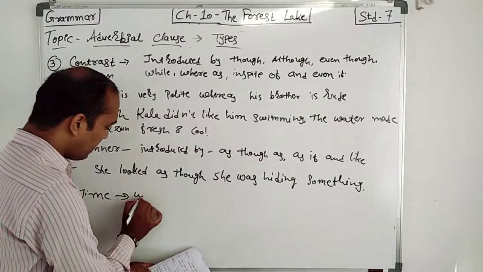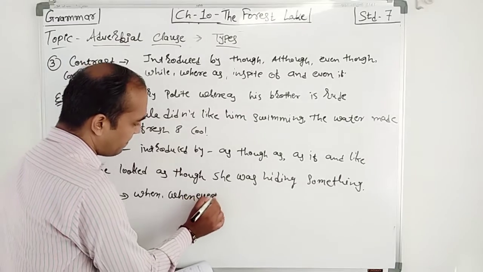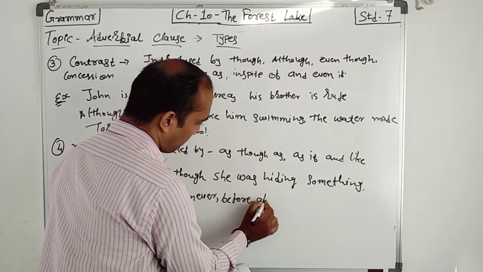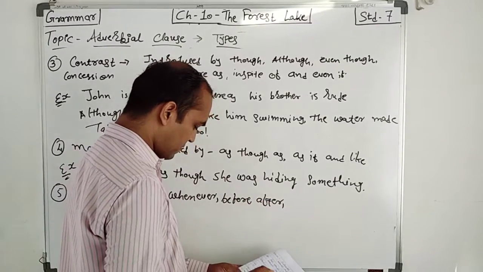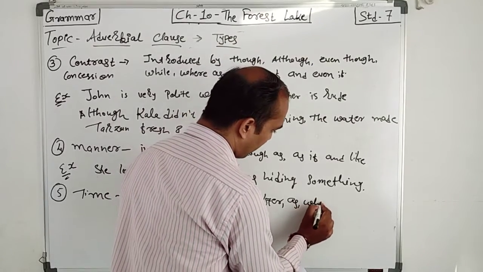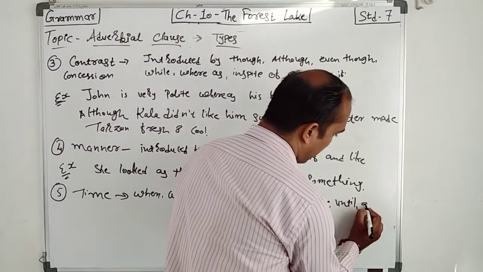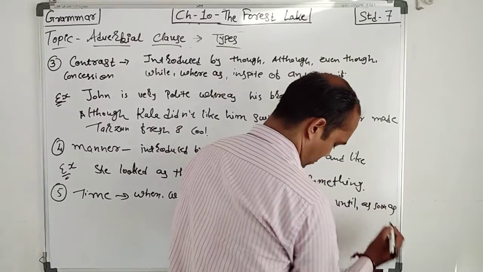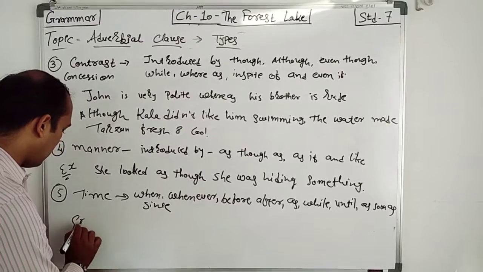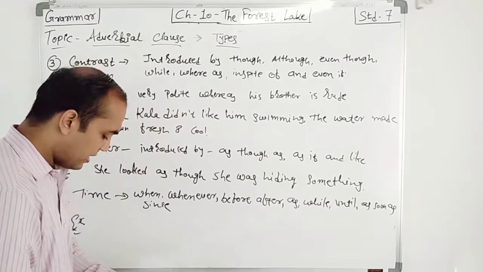They are introduced by when, whenever, before, after, as, while, until, as soon as, and even since. So see that these are the words in the sentence. So it is the adverb clause of time.